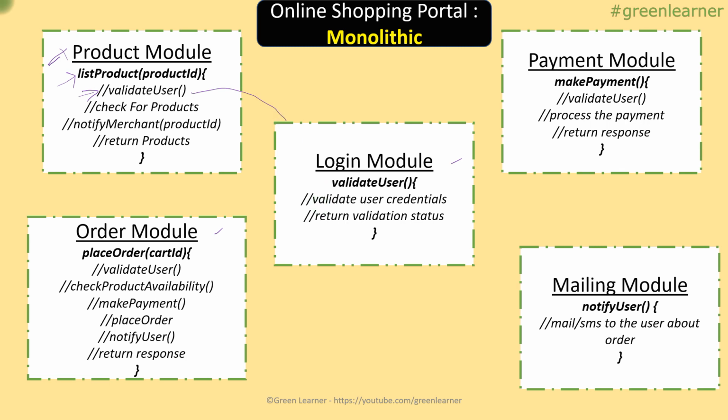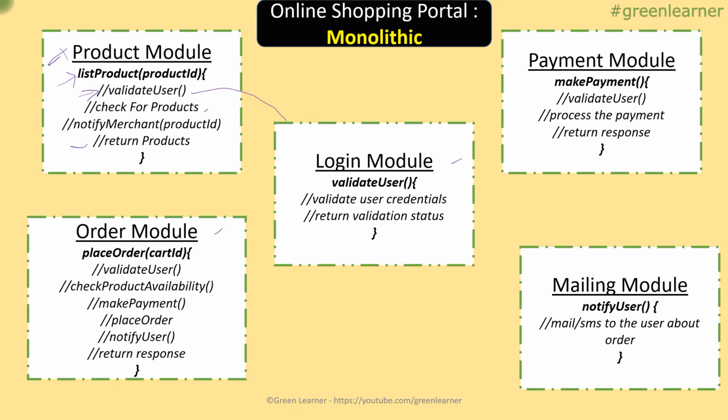There are some classes where these methods are written. So I can directly call the validate user of this login module from this product module by a normal method call, and then it is checking for the products and then notifying the merchant. Notifying the merchant is another method that is written. If the product is not in stock, it can notify the merchant that this product is not in the list, you should consider adding it, and then return the response to the user. So this is how the product module is communicating with the login module directly through a method call.